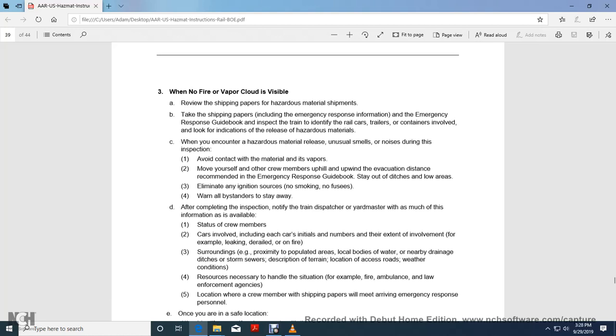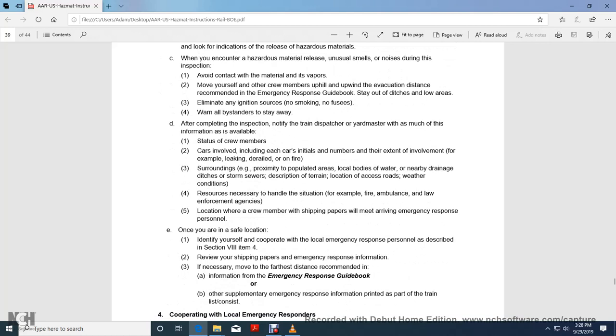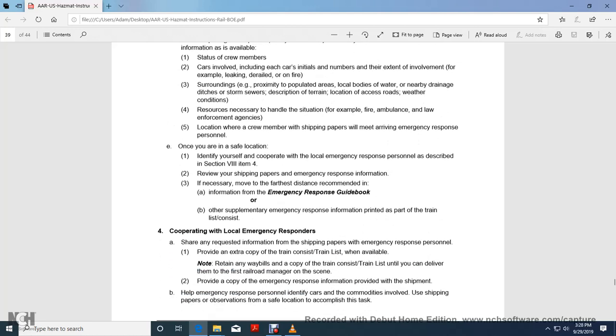The status of the crew members, cars involved with each car's initial and number, and the extent of involvement, for example, a leak, derailment, or fire, surrounding proximity to populated areas, local bodies of water, nearby drains, ditches, storm sewers, the description of terrain, location, access, and weather conditions. Four, resources necessary to handle the situation, for example, ambulance, law enforcement agency, and the location of the crew member with the shipping paper who will meet arriving emergency response personnel. Once you're in a safe location, identify yourself and cooperate with local emergency response personnel, as described in section 8 of the item.